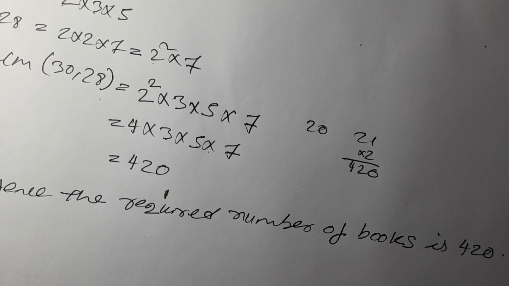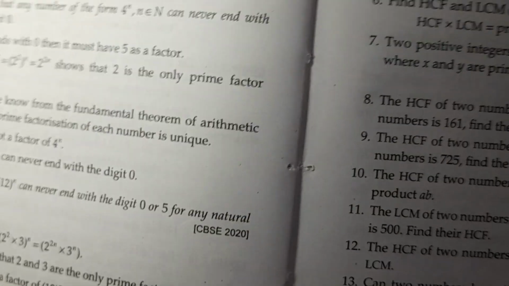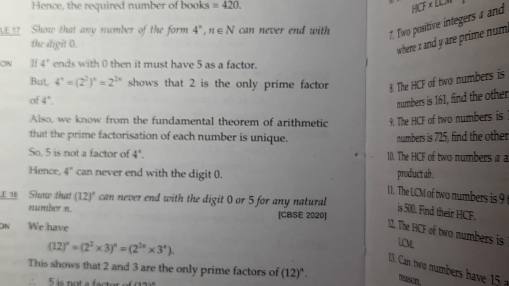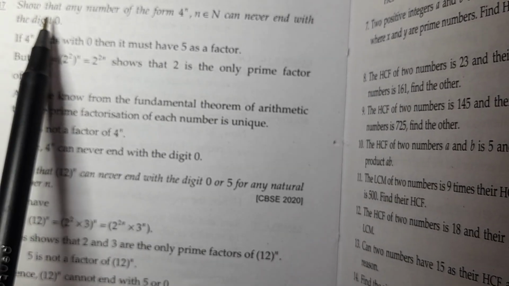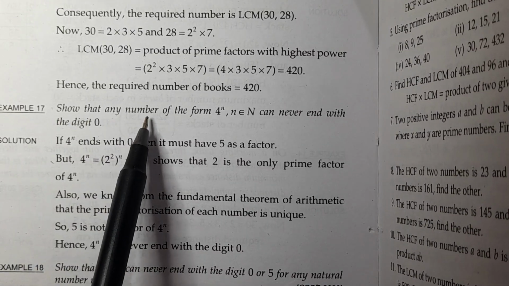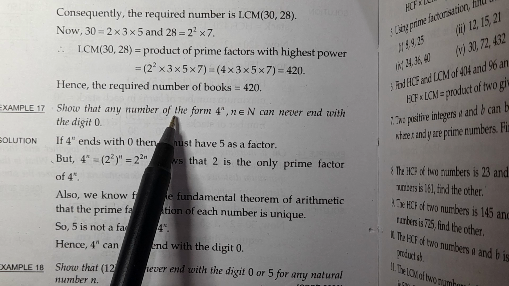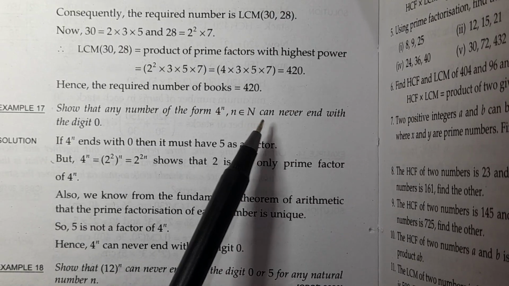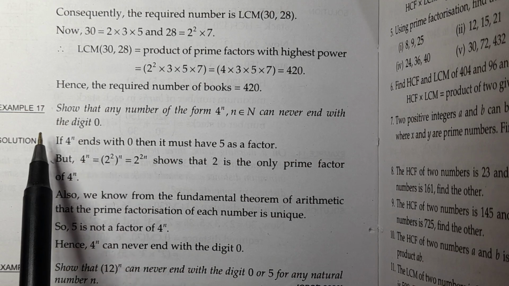So now come to the question, example 17. What does example number 17 say? Show that any number of the form 4 to the power n, where n belongs to natural numbers, can never end with the digit 0.